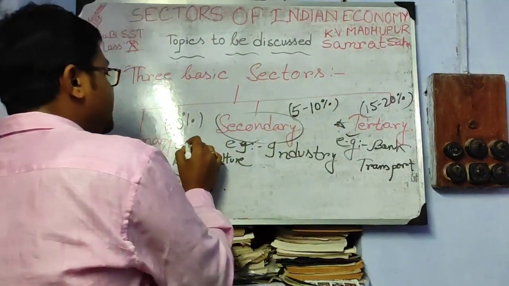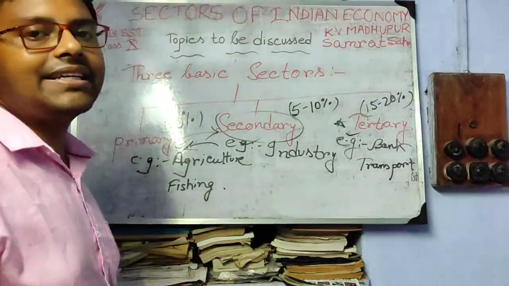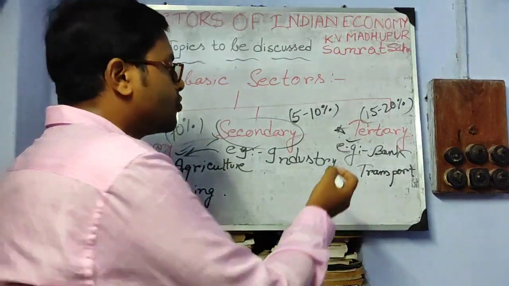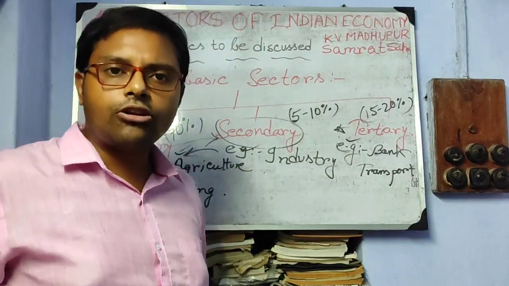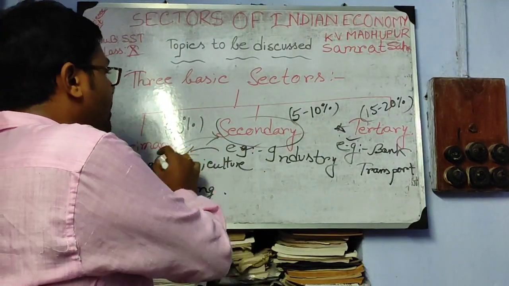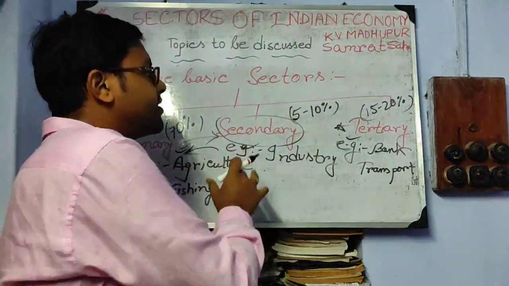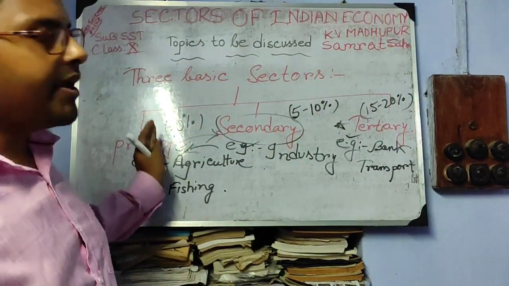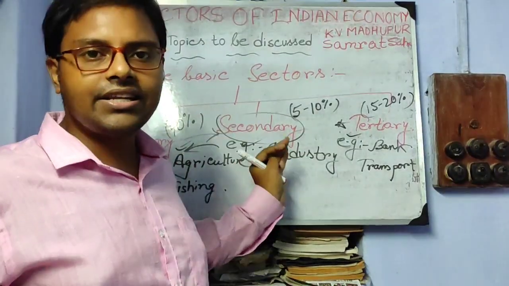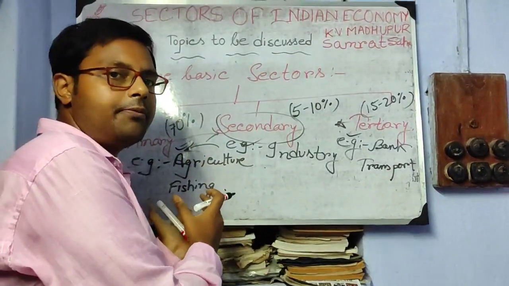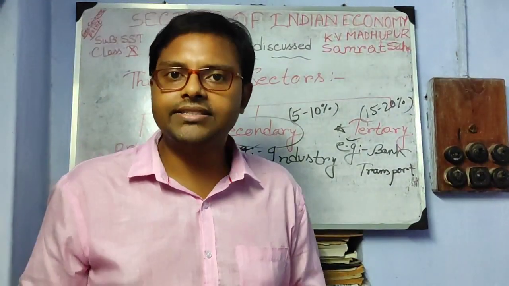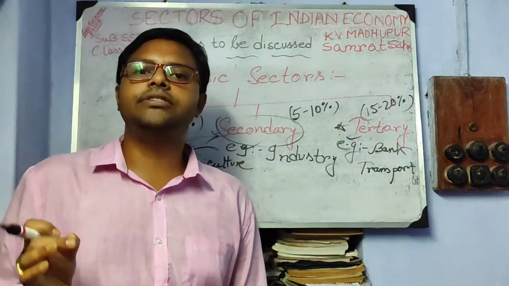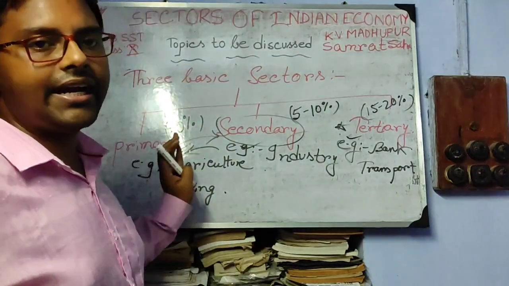Tertiary activity is the joining of primary and secondary economic activity by giving monetary help through transport, communication and other technological advancements. It communicates between these two activities. That means these two activities are totally dependent on tertiary economic activity. Primary economic activity is totally natural based. Secondary is industry, a process in which material taken from primary products is processed and creates a new material. It is a manufacturing method. And third, tertiary is a service providing economic activity. Clear? These are the basic three activities and their differences.